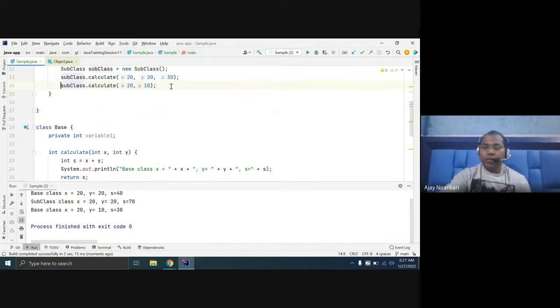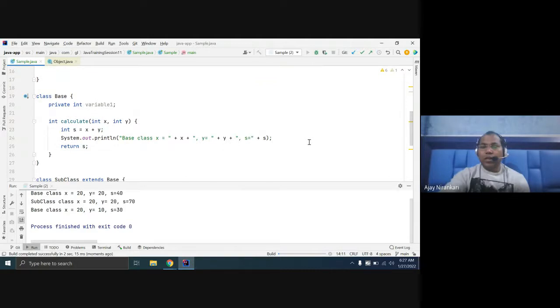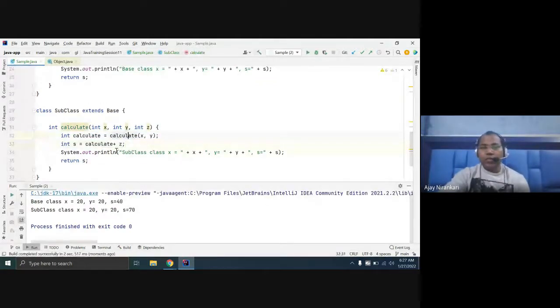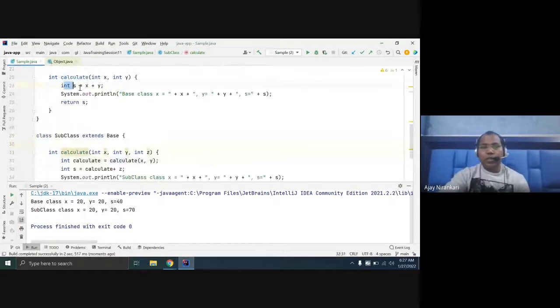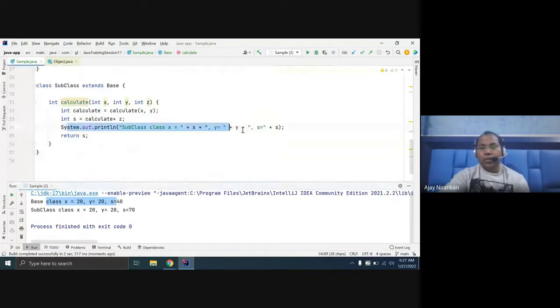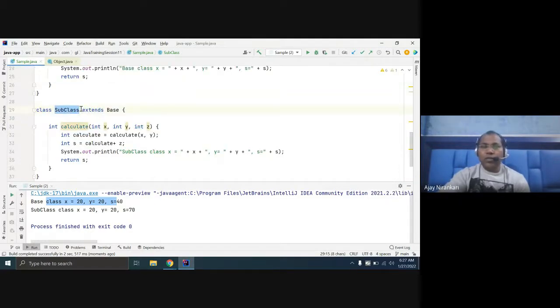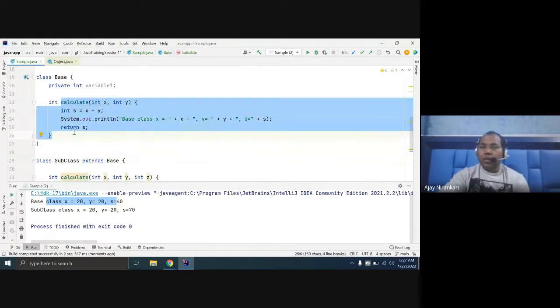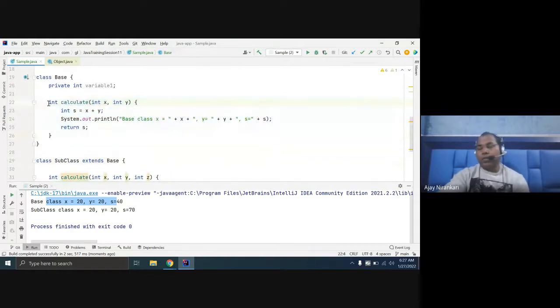Even if you just run this, your subclass function can invoke the superclass. You notice first the superclass calculate runs, and after that your subclass. So this is the only one rule you should know: from the subclass, you can invoke any superclass method that is not private.